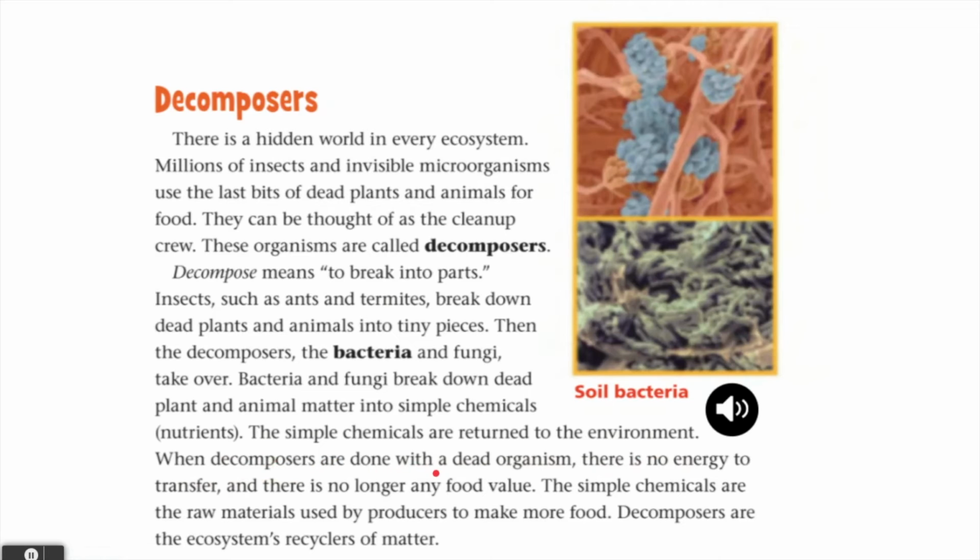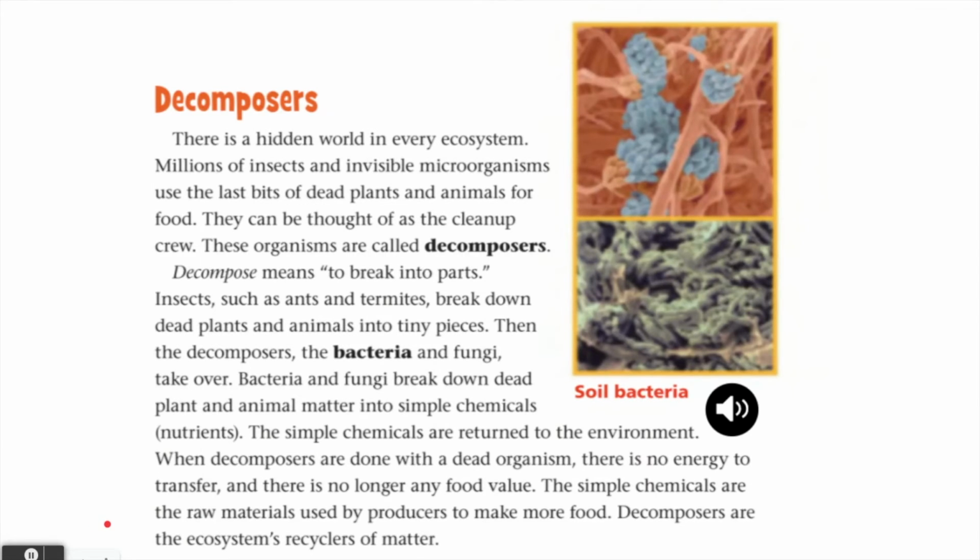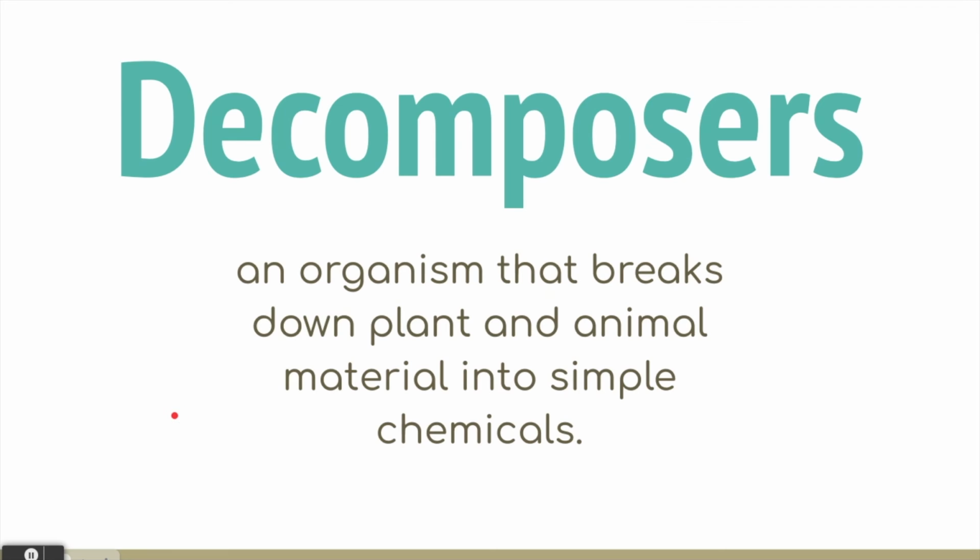When decomposers are done with a dead organism, there is no energy to transfer and there is no longer any food value. The simple chemicals are the raw material used by producers to make more food. Decomposers are the ecosystem recyclers of matter. So we know humus is very important to our soil because it gives it more nutrients, making it much easier for different grass, plants, flowers, and trees to be able to grow and produce more food and start the food web all over.